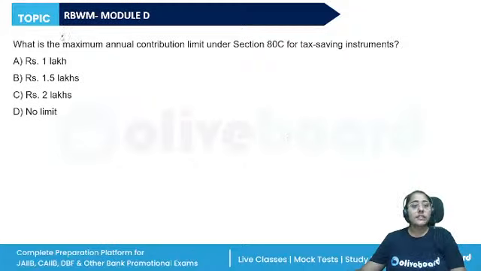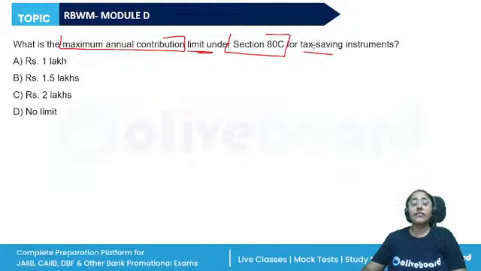Next, what is the maximum annual contribution limit under section 80C for tax saving instruments? So we can invest our income into various tax saving instruments and claim the deductions, right?